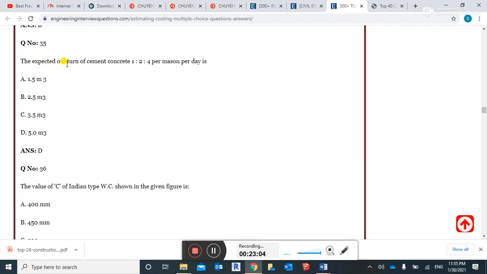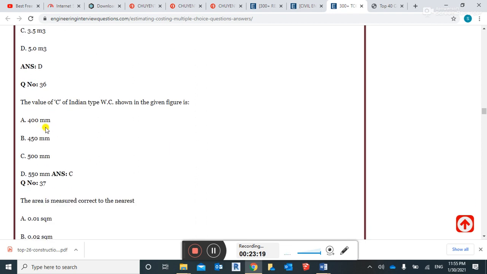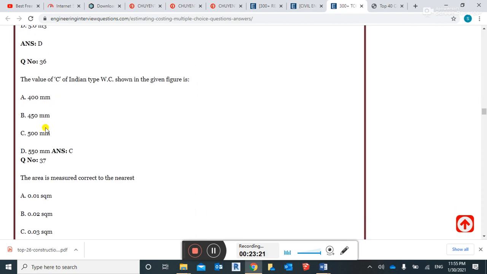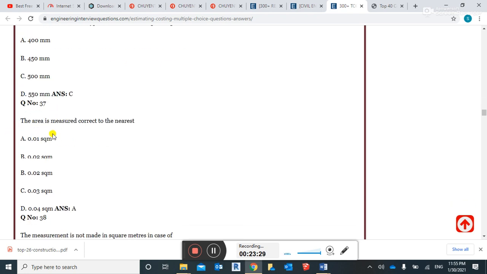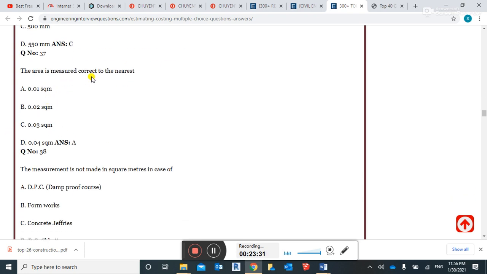The expected outturn of cement concrete in the ratio 1:4 per mason per day is 5 cubic meter. 5 cubic meter is the right answer. The volume of the C for the Indian type WC shown in the figure is 500 millimeter. Right answer. The area is measured correct to the nearest